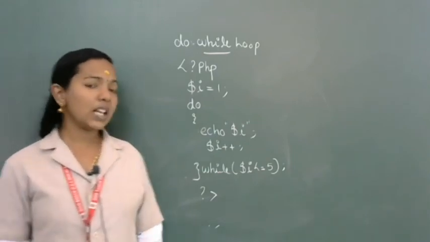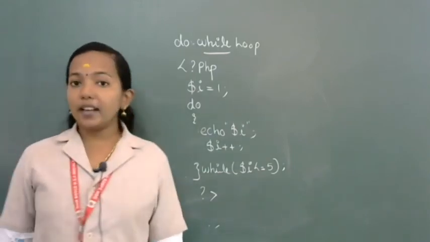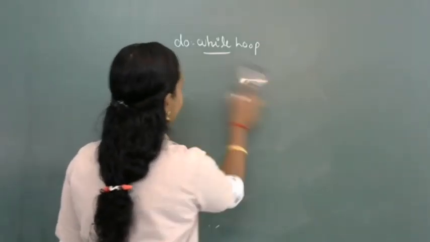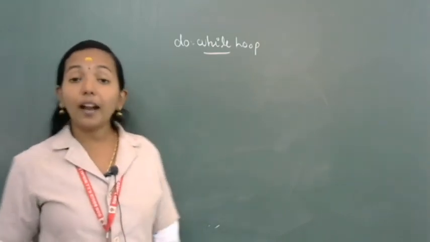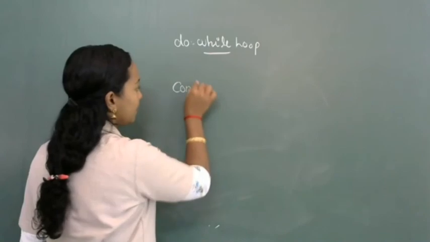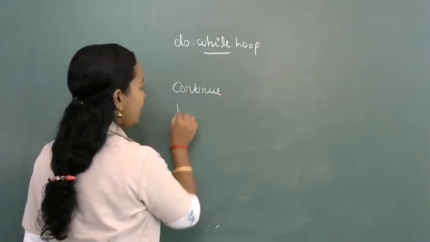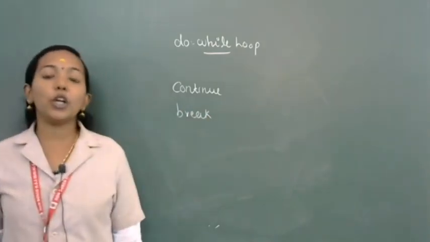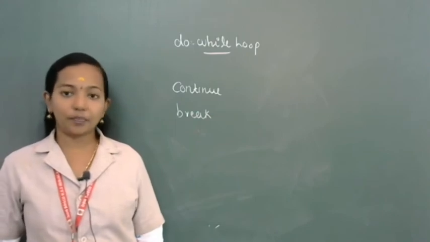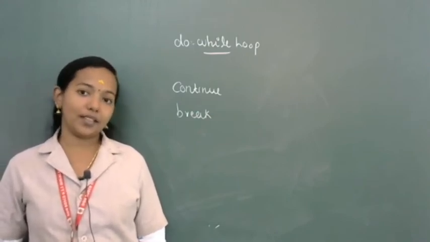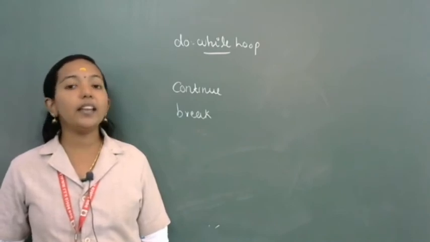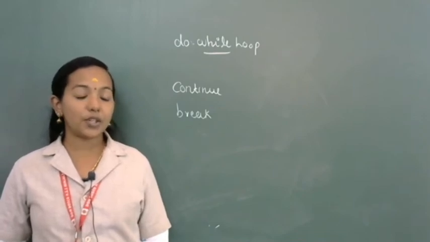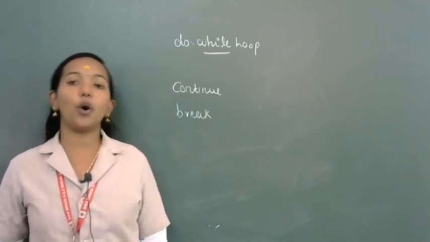Next, actually there are two special terms that we use in looping statements. The first one is continue and break. Continue and break both belong to the jump statement category. Continue means we are continuing the iteration by skipping some part of the program.